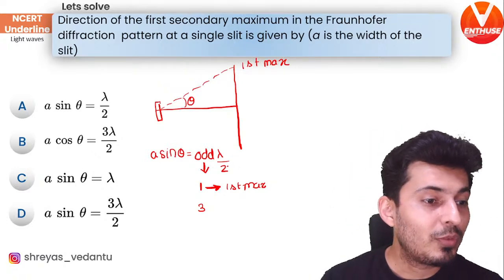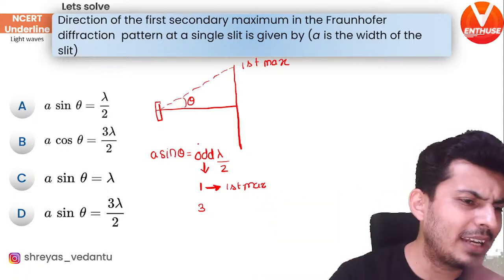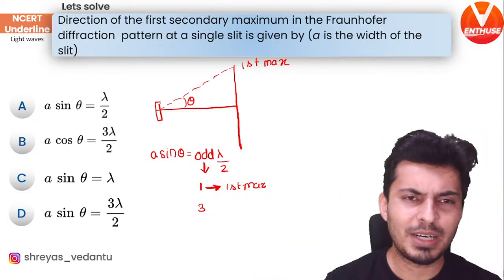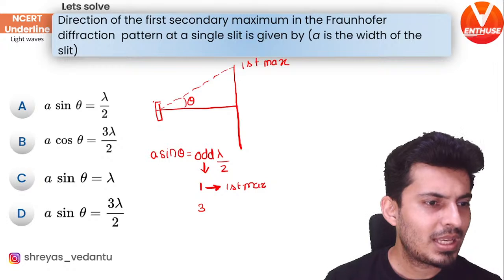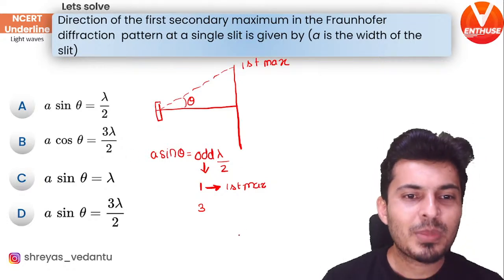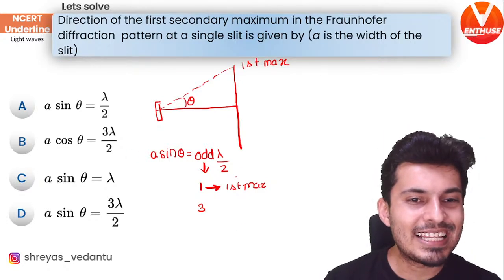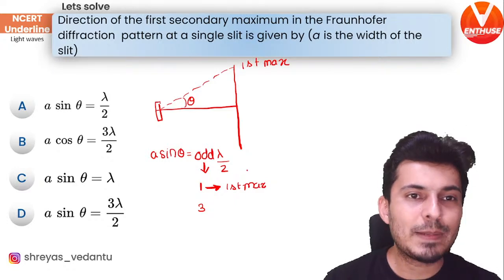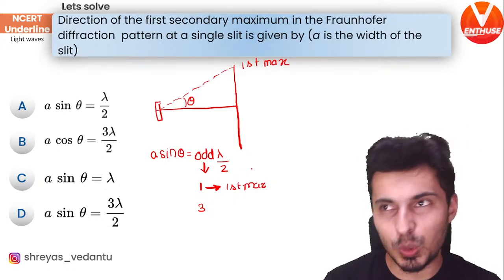What are you going to do? Why not minus 1? Yes, you can go to minus 1 also. So what will happen? You should get it as A sine theta is equal to 1 times lambda by 2.